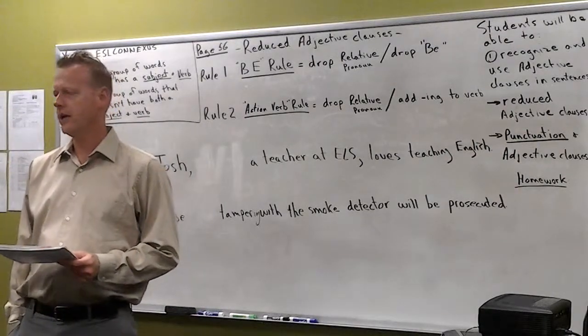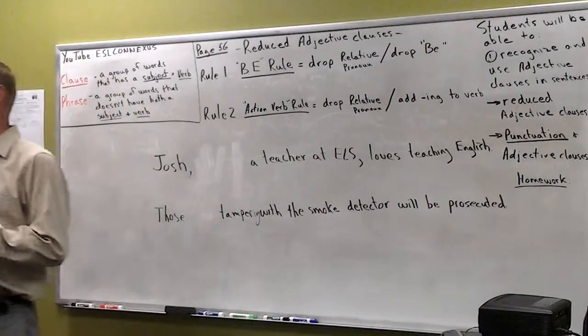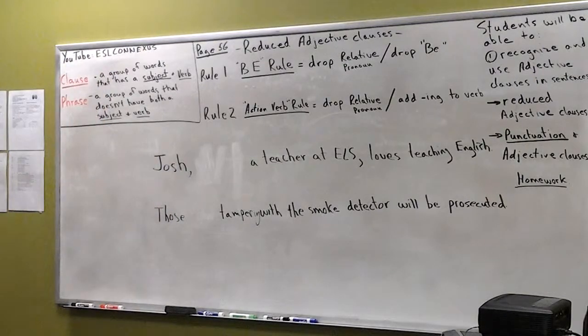When you reduce an adjective clause, it no longer is required to follow the noun it modifies. In this one, notice the reduced adjective clause isn't after Istanbul, it's before Istanbul. So that's kind of cool. You can actually move the adjective clause in front of the noun it modifies once you reduce it. So can somebody turn that back into an adjective clause and put it in the right place in the sentence?